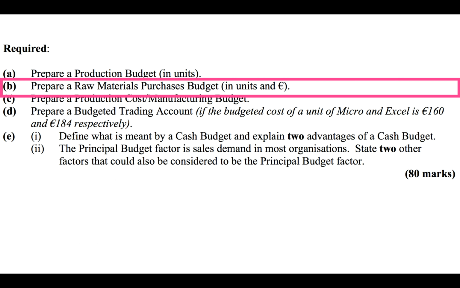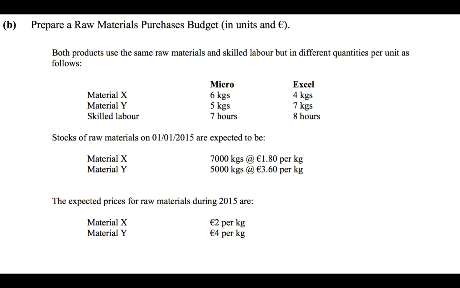Part B then, we are asked to prepare a raw materials purchase budget in units and in euros. So how do we do that? So both products use the same raw materials and skilled labour but in different quantities. So we're going to look at that information there. So we've got Micro needs 6 kgs of X and 5 kgs of Y, and Excel needs 4 kgs of material X and 7 kgs of material Y.